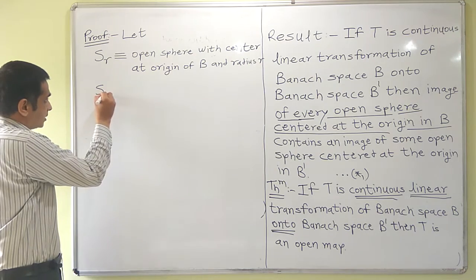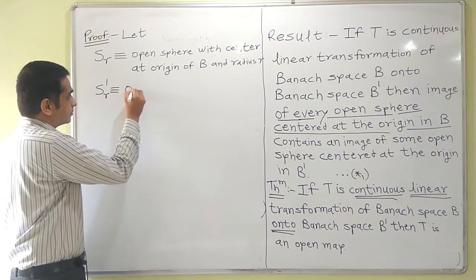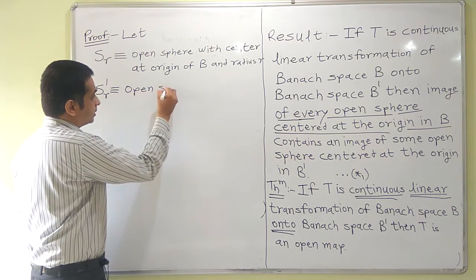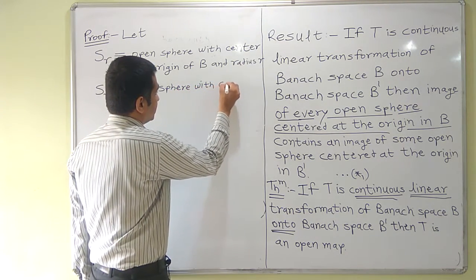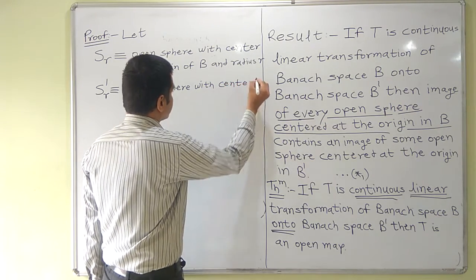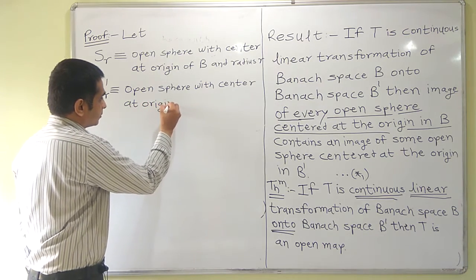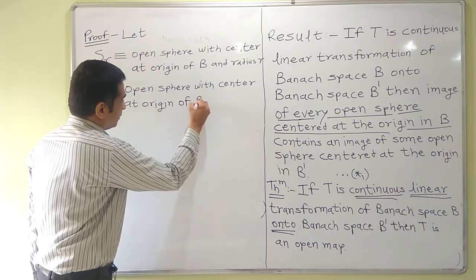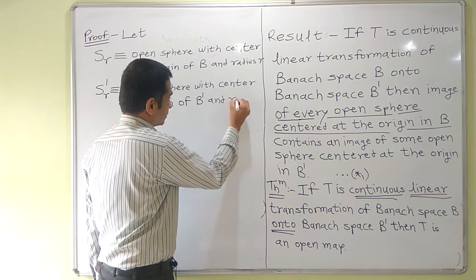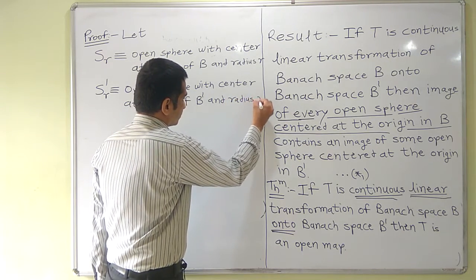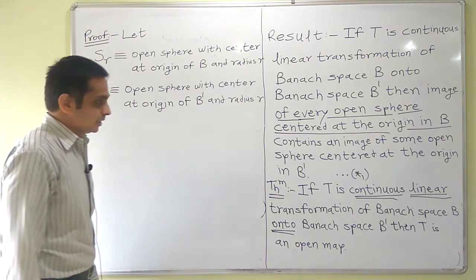S_R dash, or S_R prime, denotes the open sphere with center at origin of B dash and radius R. We want to prove that T is an open map.